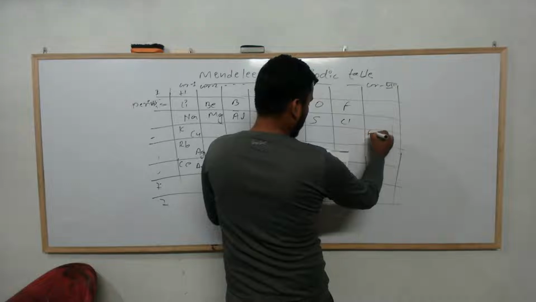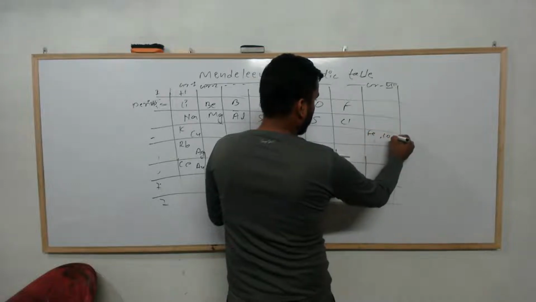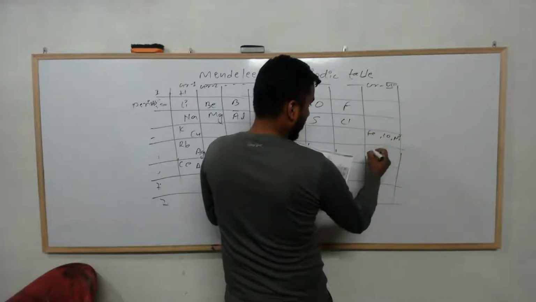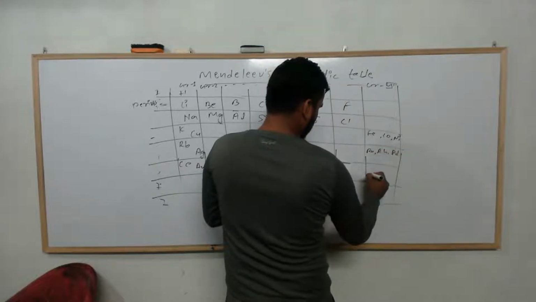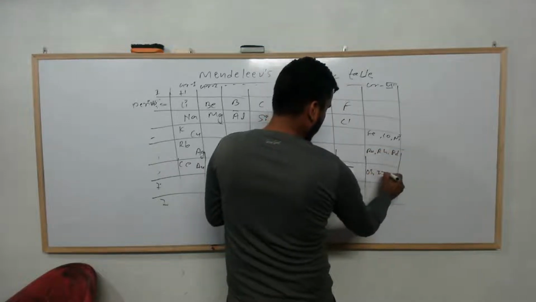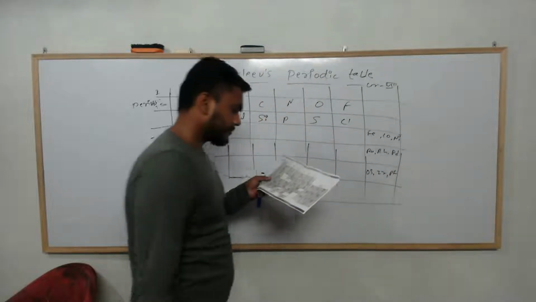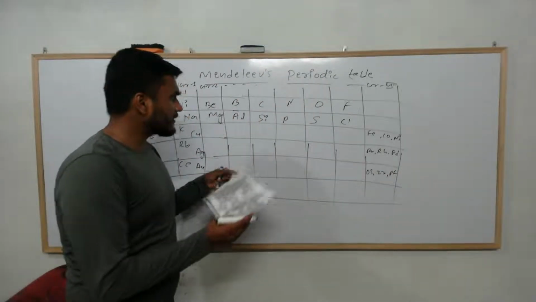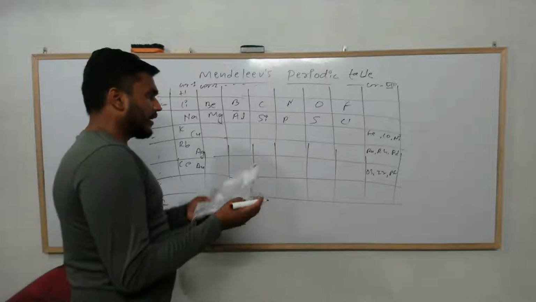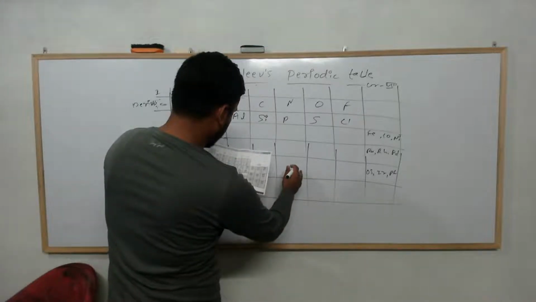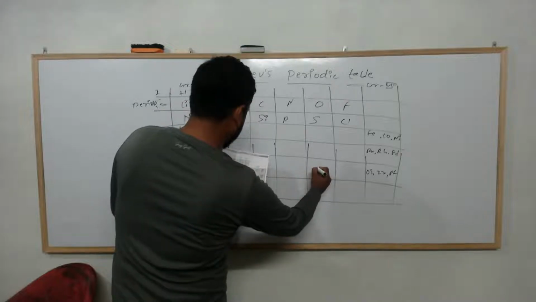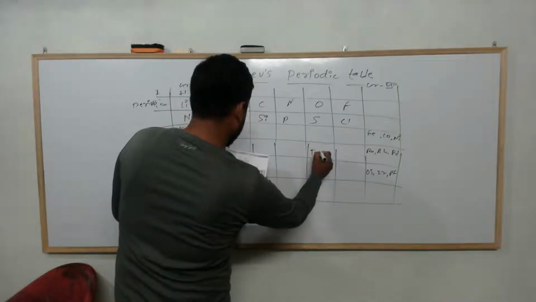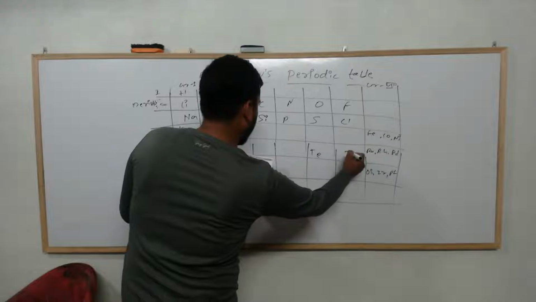Iron, cobalt, nickel. They were kept in the same place. Ru, Rh, Pd, Os, Ir and Pt. He arranged the elements like this, and there is Te, that is tellurium, and iodine.